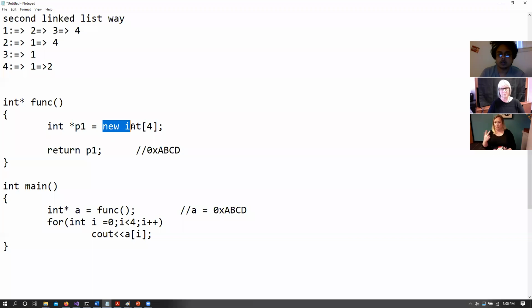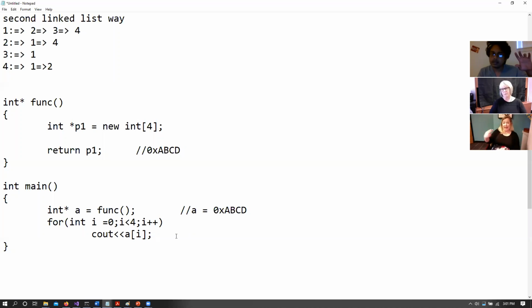Now I am using this operator called new. Now, when I use this operator new, I am basically allocating memory for 4 integers and assigning the first address to P1, right? But this memory is allocated to the heap memory, not the stack memory. Because we are using new, we are allocating it to the heap memory. Now, heap memory is cool because once we return back to the function, the heap memory still stays.